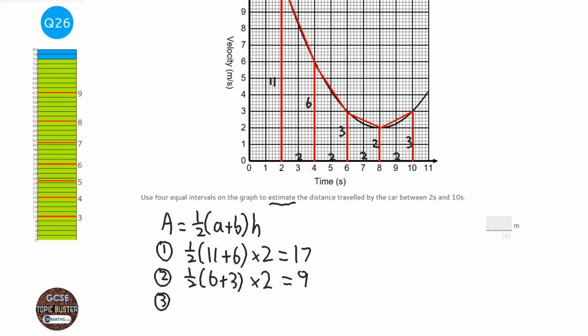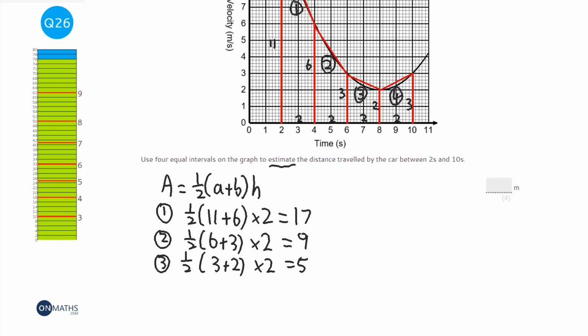The third trapezium, and you can number them on the graph itself to show the examiner this is the one you're working out, is half of (3 plus 2) times 2, which is just 5.